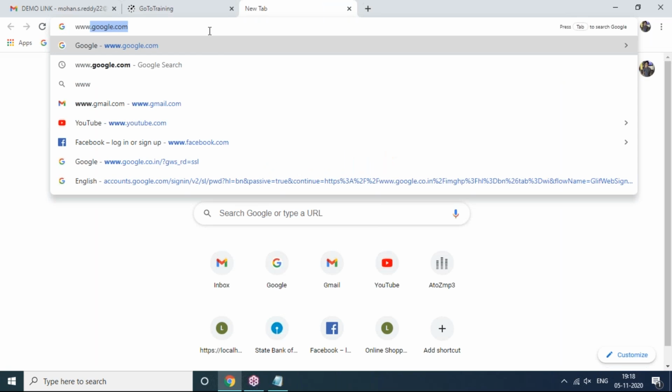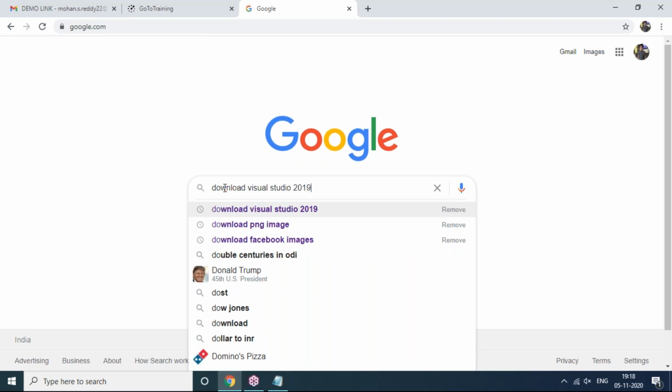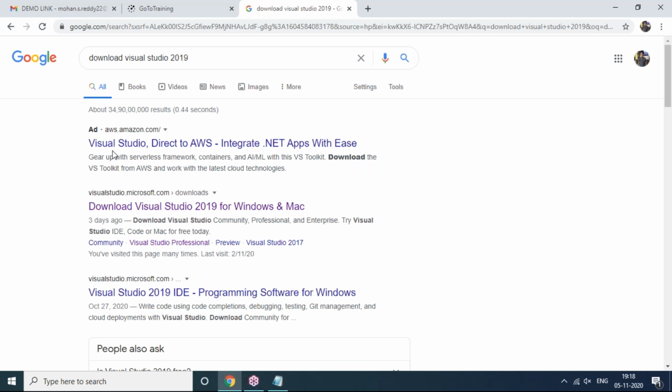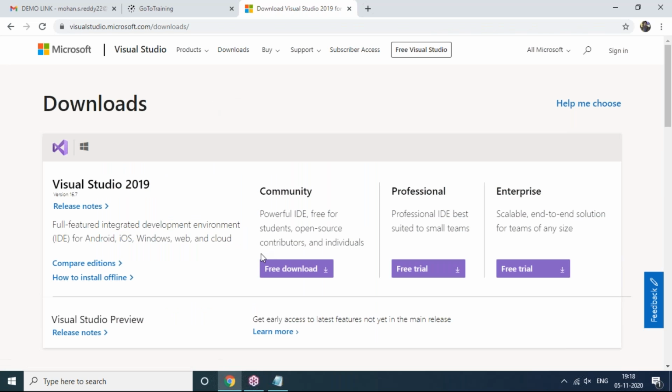You just go to Google, and after that you can type there: download Visual Studio 2019 software. Here I'm using Visual Studio 2019. So the Visual Studio download option is there, Download Visual Studio 2019 for Windows and Mac. Once we click on that link, you'll be able to see three options here: community version, professional version, enterprise version. The community version is free of cost. It's available as a free download.